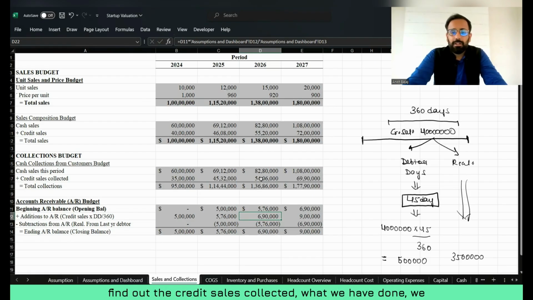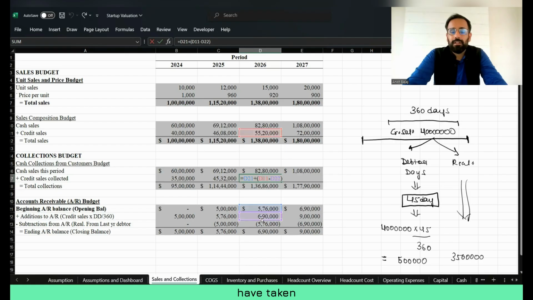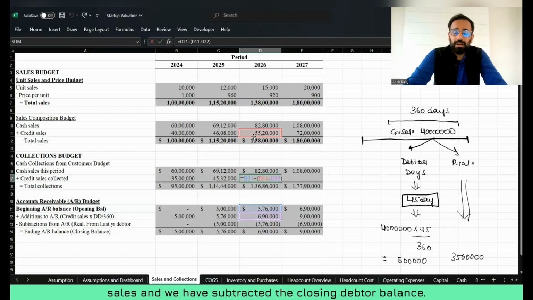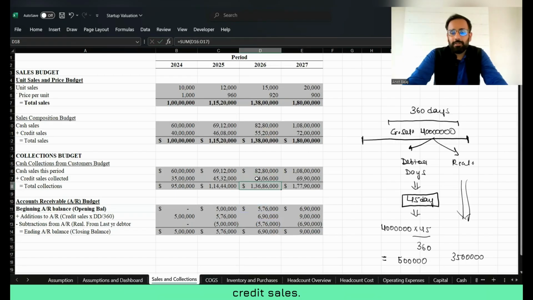So to find out the credit sales collected, we have taken the amount which has been realized from the previous year, that is 5,76,000. Then we have added total credit sales and subtracted the closing debtor balance. So this is how we have calculated the cash collected from credit sales.